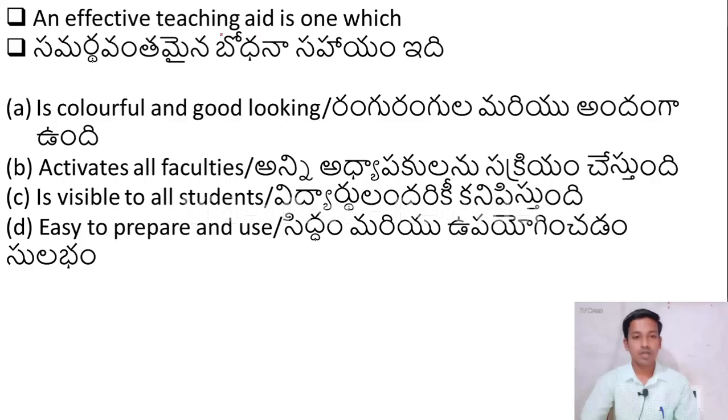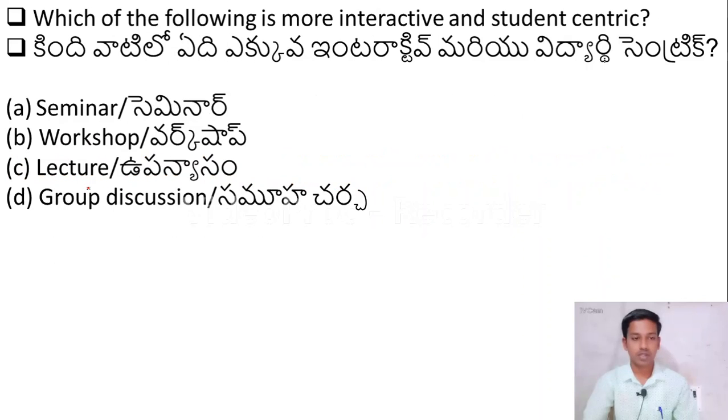An effective teaching aid is one which: Option A, is colorful and good looking. Option B, activates all faculties. Option C, is visible to all students. Option D, easy to prepare and use. The right answer is option B, activates all faculties. An effective teaching aid will activate the teacher and also all the students in the classroom. So option B is the right answer. Okay, let us move to the next question.